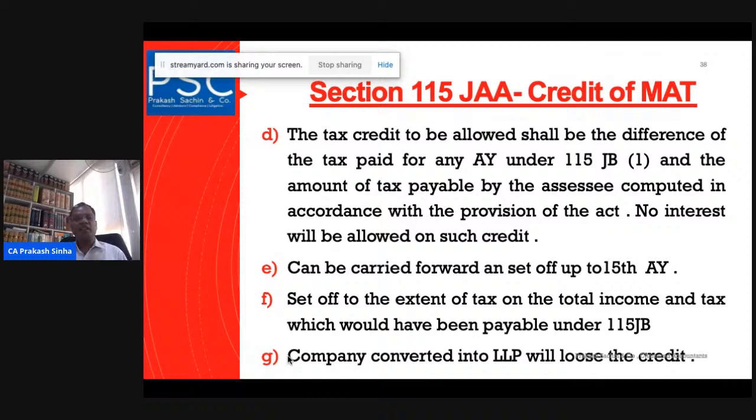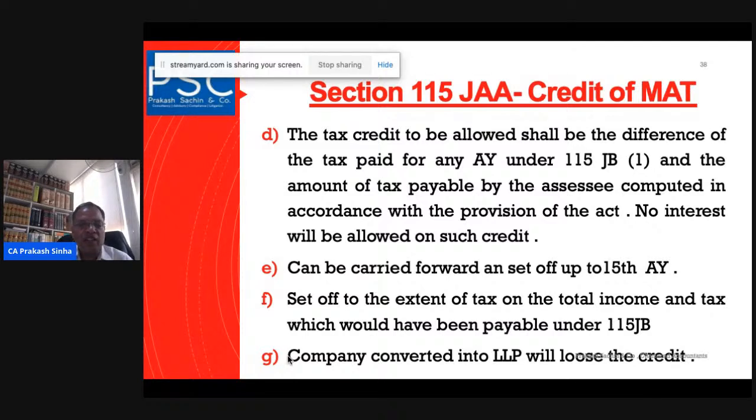If they have paid the taxes, then how can they get the credit of the tax here? Because it was not a total income, where this book profit was deemed to be a total income for the purpose of application of the tax rate and payment of tax.